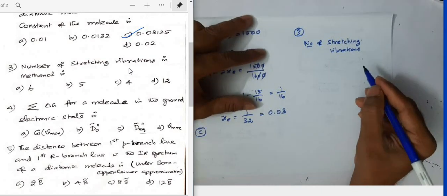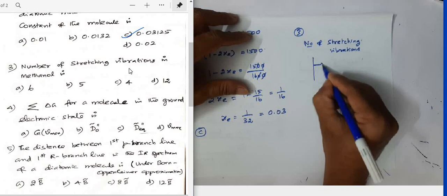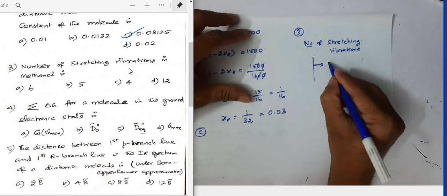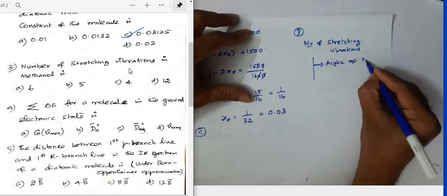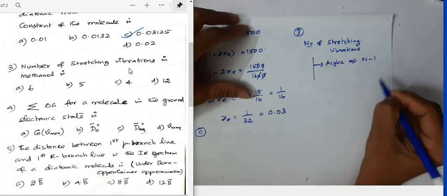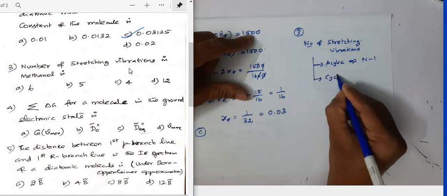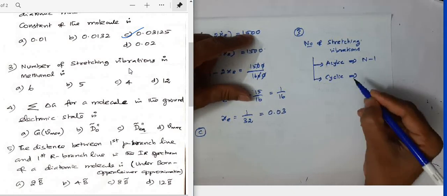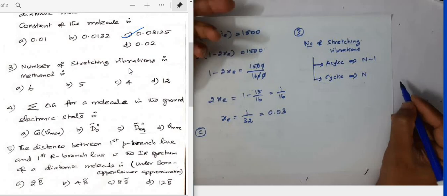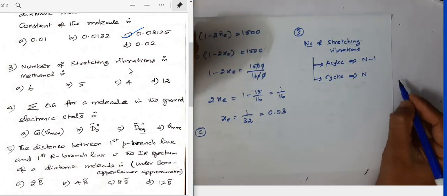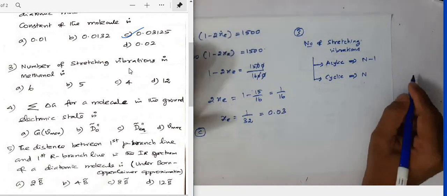this depends on whether the molecule is cyclic or acyclic. Suppose if the molecule is an acyclic molecule, then number of stretching vibration equal to n minus 1, that is number of bonds. If the molecule is a cyclic molecule, then we should calculate the stretching vibration by using the formula n, because for a cyclic molecule there will be n bonds for a particular formula, right?